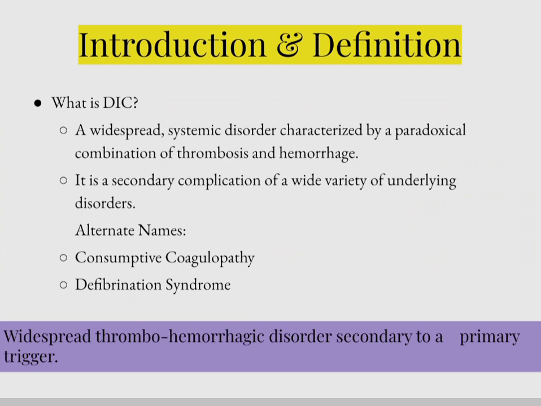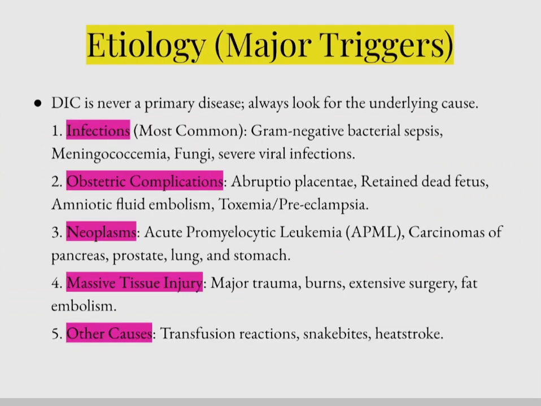Remember that it is not a disease by itself, it is always a secondary complication to many underlying disorders, and the body consumes excess clotting factors and platelets, and there is consumptive coagulopathy. So DIC is a widespread thrombohemorrhagic disorder secondary to a primary trigger.